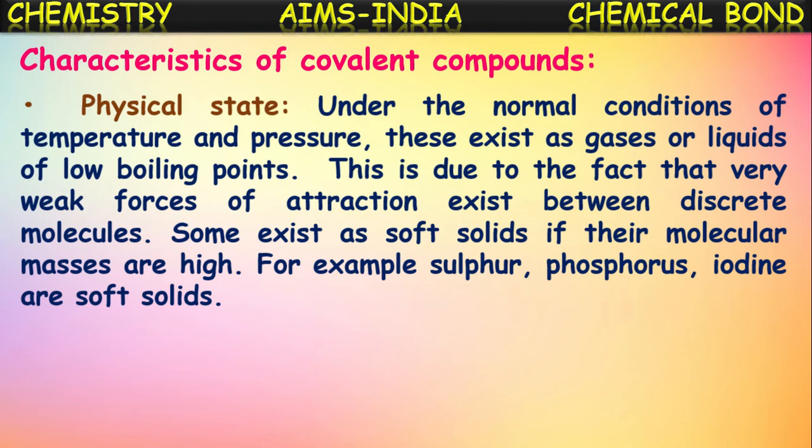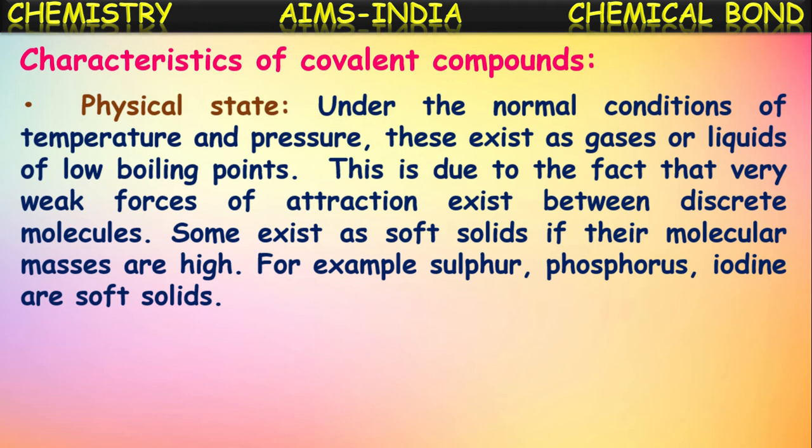Under normal conditions of temperature and pressure, these covalent compounds exist as either gases or liquids of low boiling points. This is due to the very weak forces of attraction existing between the discrete molecules. Because of the weak attractions between the molecules, these covalent compounds mostly exist as either gases or liquids at lower boiling points.